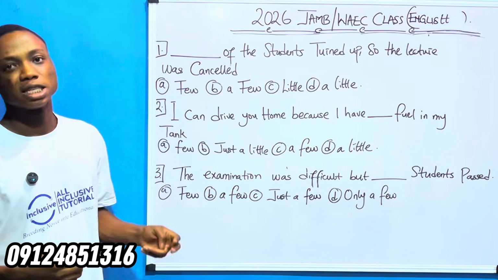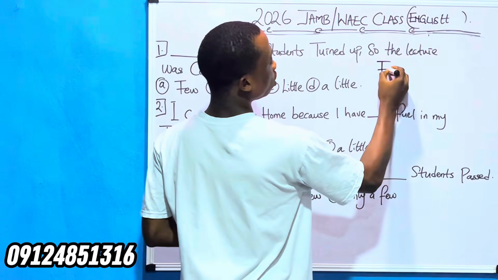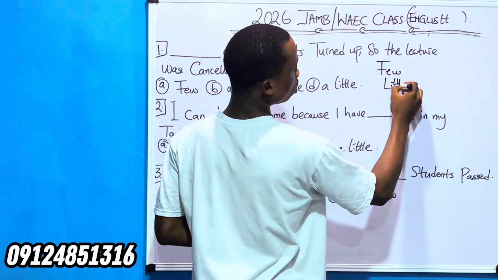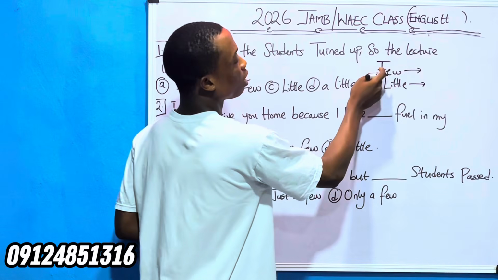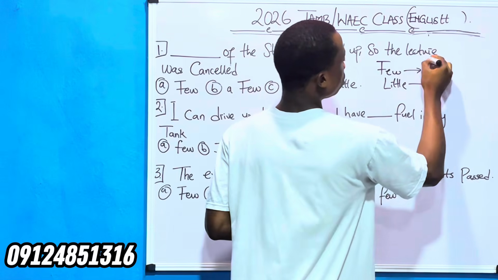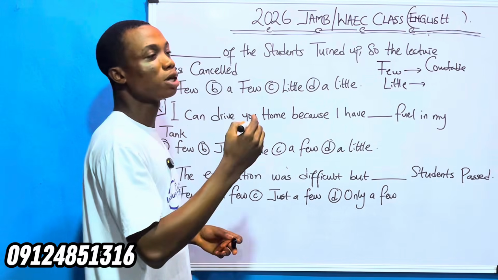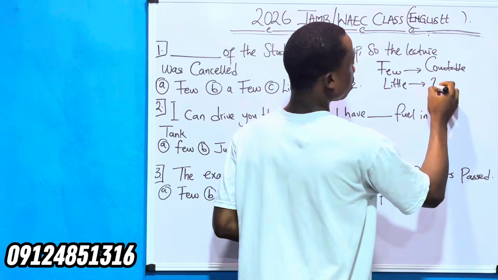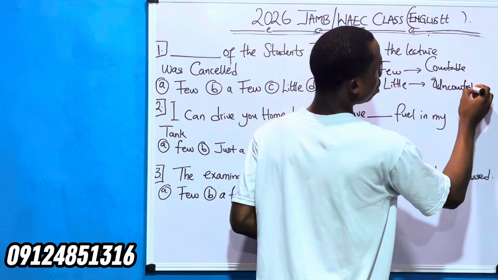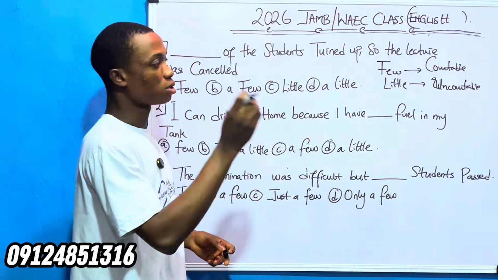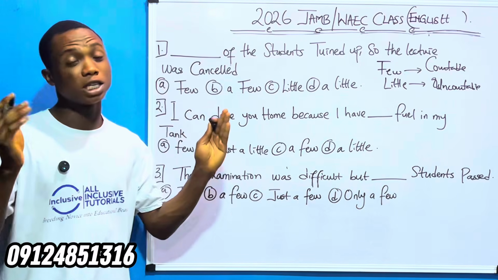Dash of the students turned up, so the lecture was cancelled. So what do you notice? You notice that there are two sets of words here. There is few, and there is also little. Now, take note that few is used when you are talking about countable nouns. When you're talking about uncountable nouns, like water, like blood, we use little. So countable nouns, few. Uncountable nouns, little.